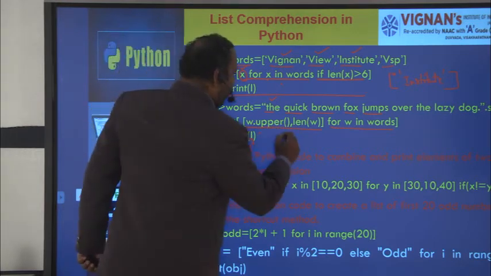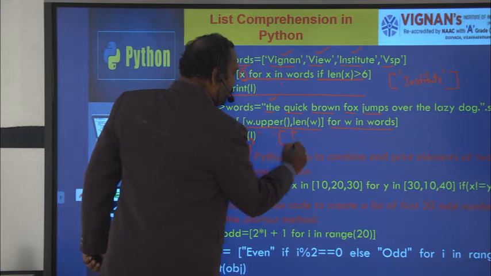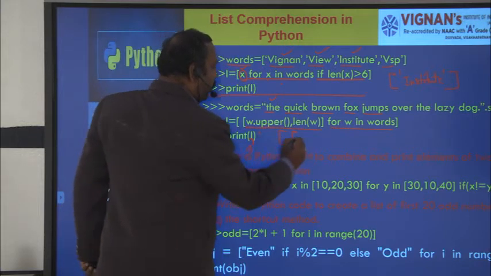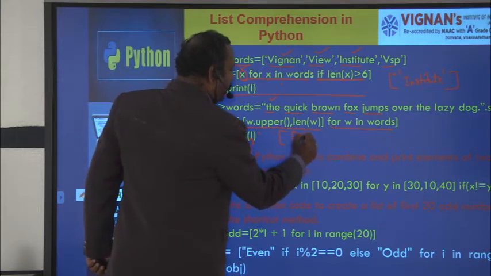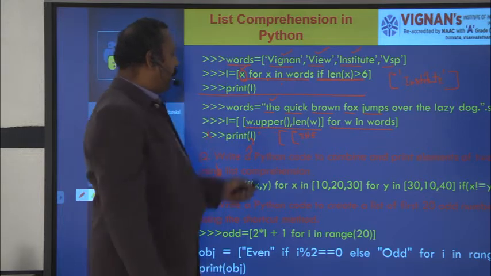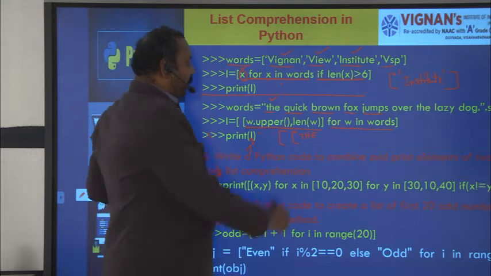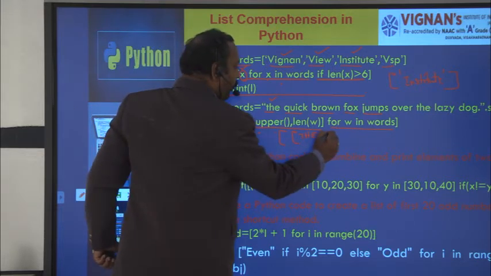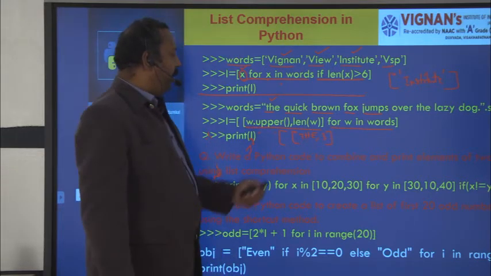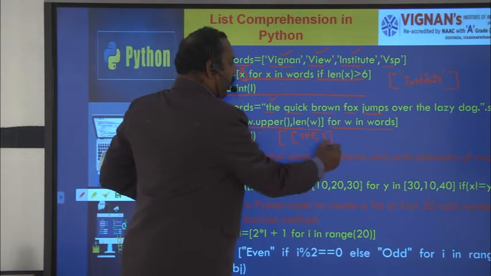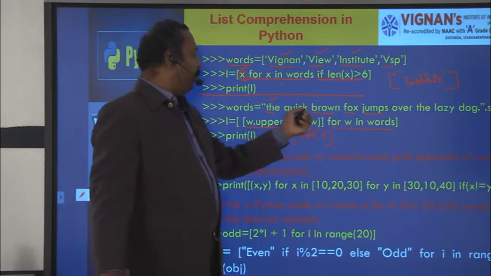What is the output expression? The output expression consists of W dot upper, so THE in upper case. That means the first word is converted to upper case, and the length is 3. This is the first element in the list. Next, the next word is assigned to W. What is the next word? Quick.